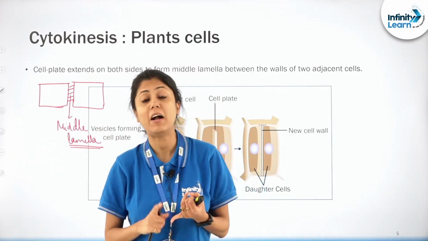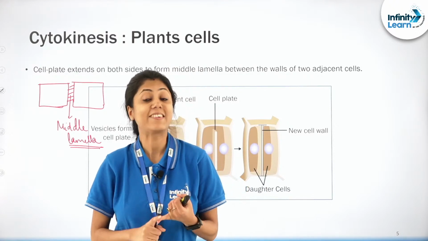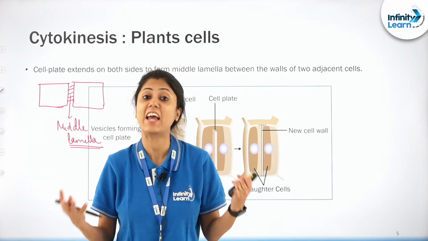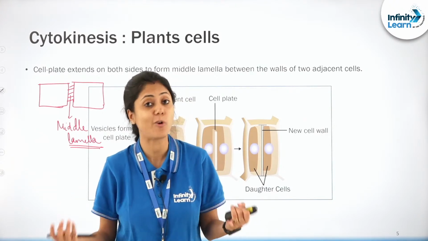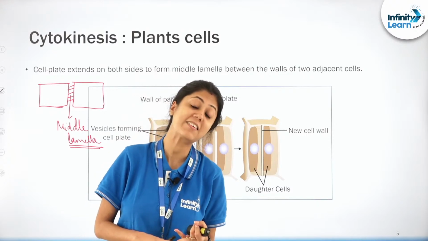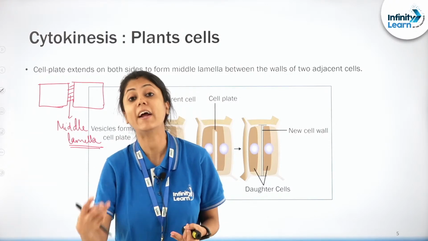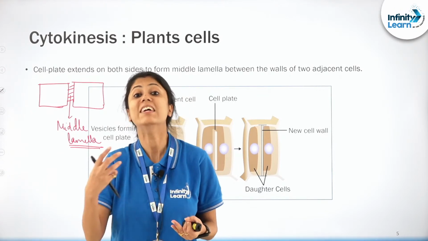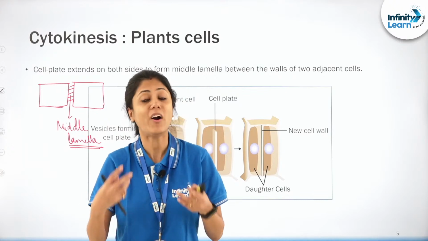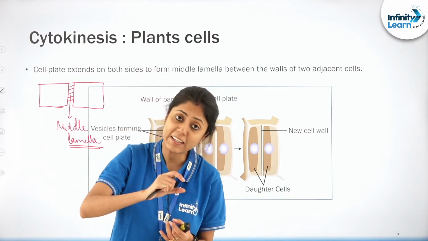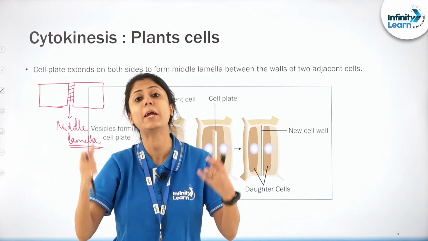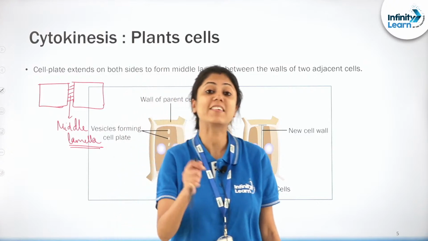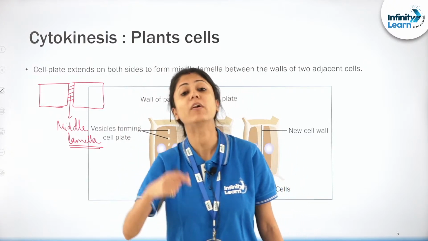तो आप यहाँ से क्या क्या questions expect कर सकते हो? Why plants में cell furrow method is not applicable? Answer आपको पता है क्योंकि plant cell में क्या है? Rigid cell wall होता है, because of which cell furrow is not possible. इसके बाद question ये आ सकता है कि फिर plants में cytokinesis कैसे होता है? In plants, cytokinesis will be taking place by the method of cell plate formation. Correct? और cell plate कहाँ से form होता है बेटा? Center से periphery की तरफ. That means this type of cytokinesis you can call it as centrifugal.